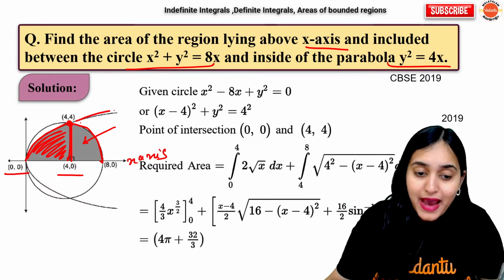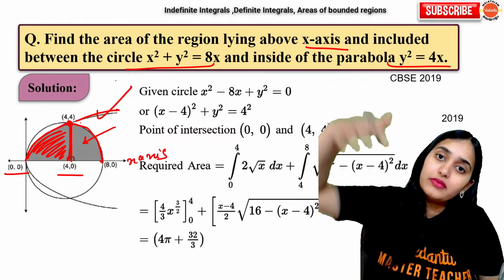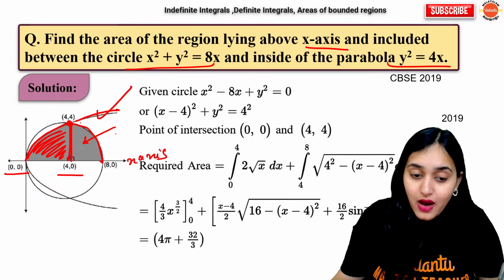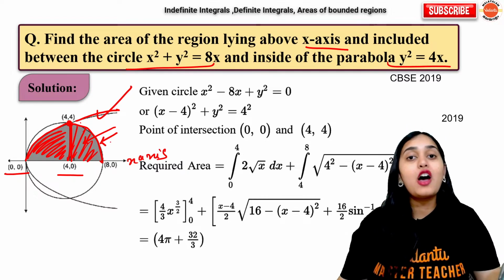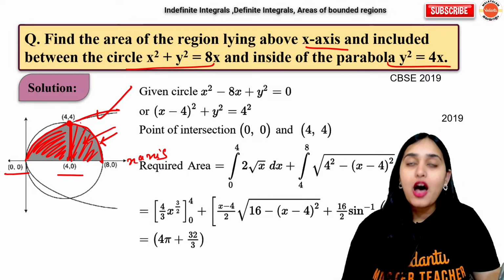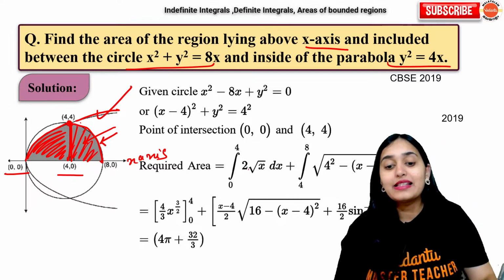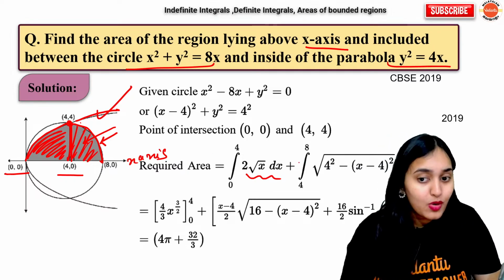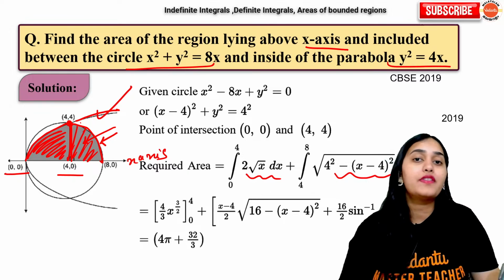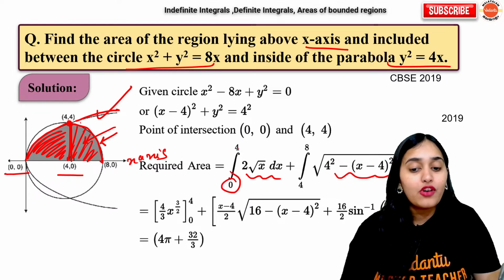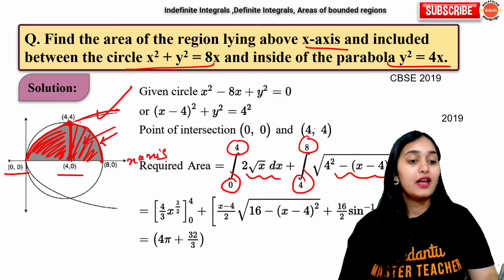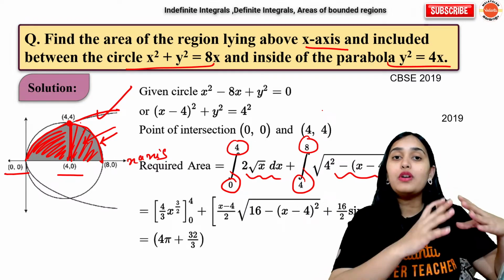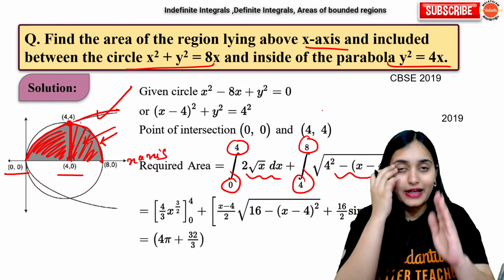But now the parabola goes there, we don't need that. Now the circle has come here. So this portion will be the area of the circle. So now your final area is area of the parabola plus area of the circle. Parabola is from 0 to 4, circle is from 4 to 8. Remember. So if you have two different areas, do it like this.